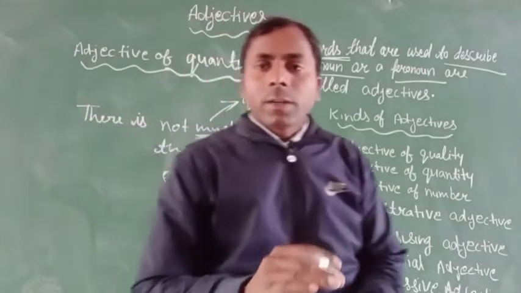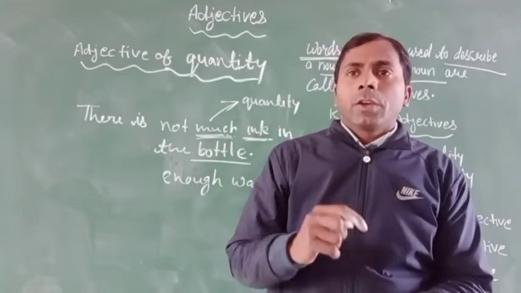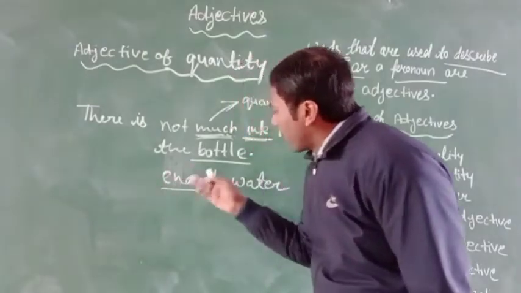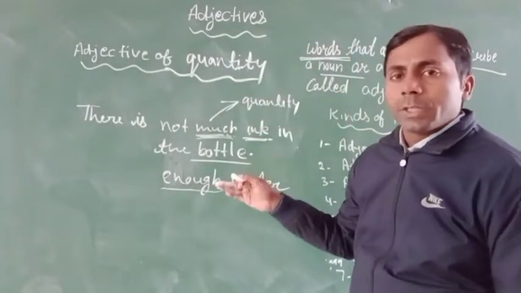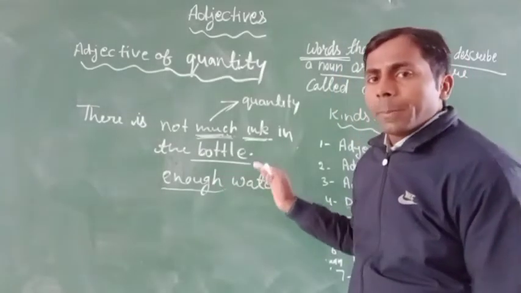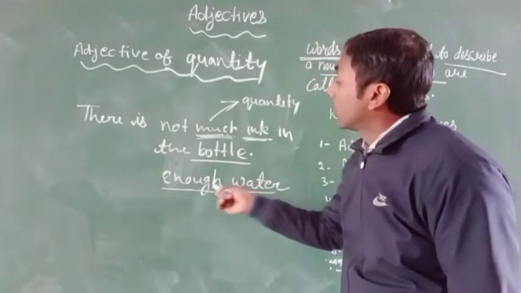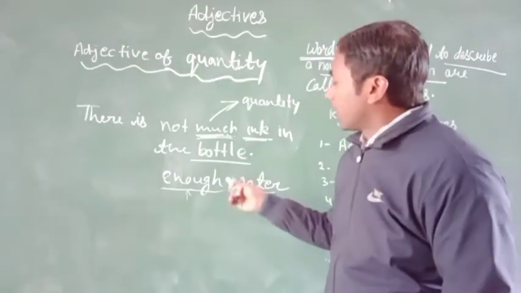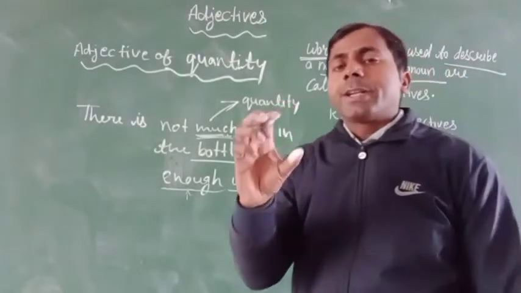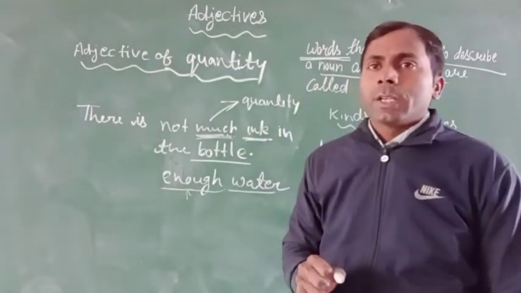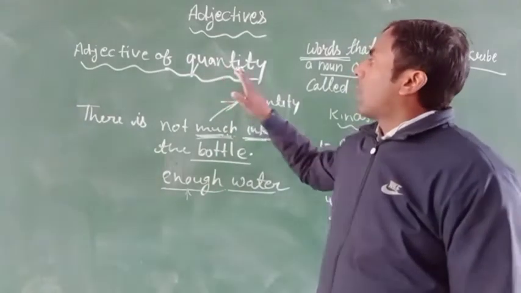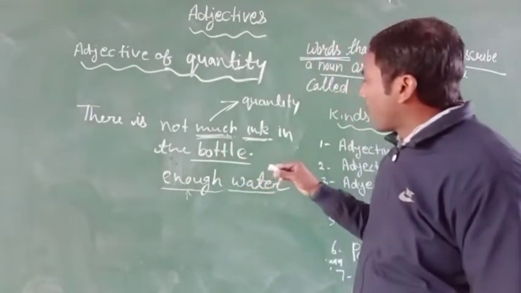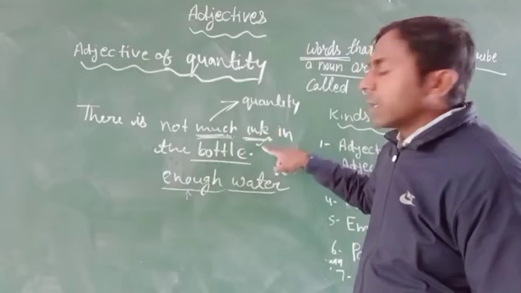These types of words are things we cannot count. They tell us the measure of a thing, or the measure of a person, that is quantity, and we cannot count it. It tells us the quantity of the things or person. So this will be the adjective of quantity. Clear? So I think you know very well about the ink.